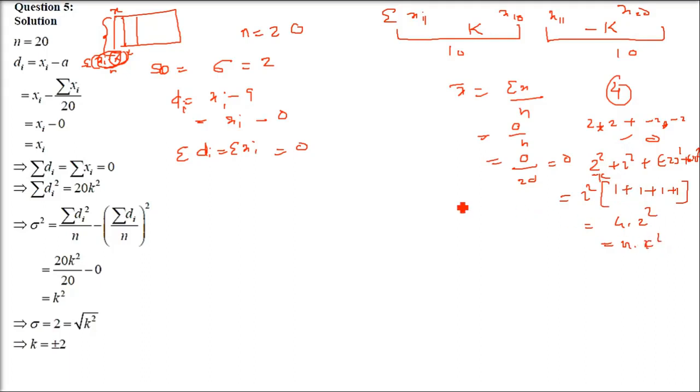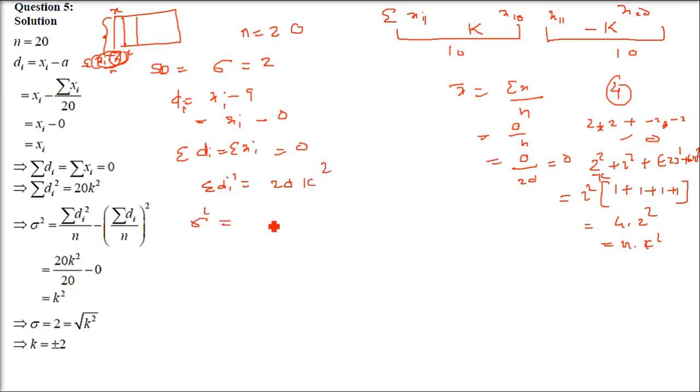because the negative term has now finished. We have squared it. So this is going to be 20 times k square. That is n into k square. So this is square, 20 items are there, all are k. Since minus k becomes plus k because we have squared it. So it will be 20k square.